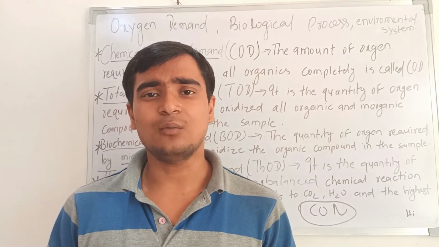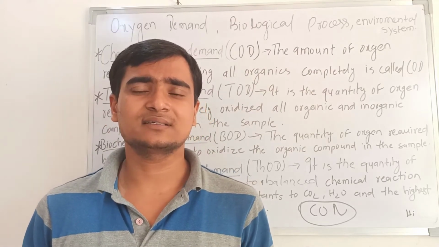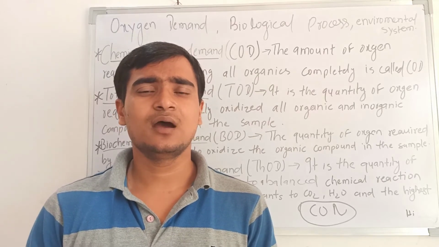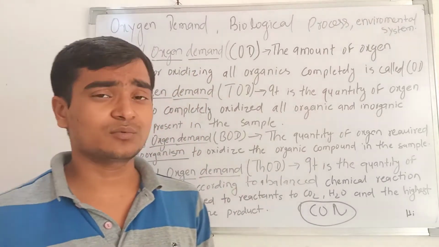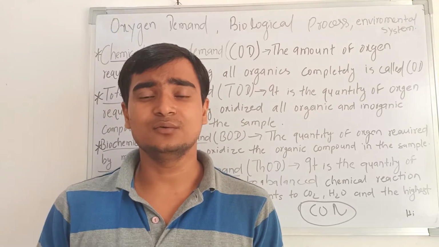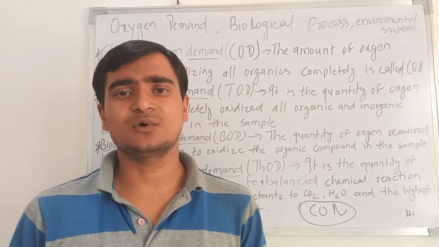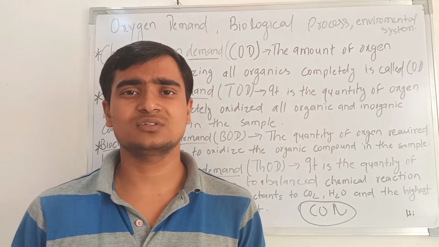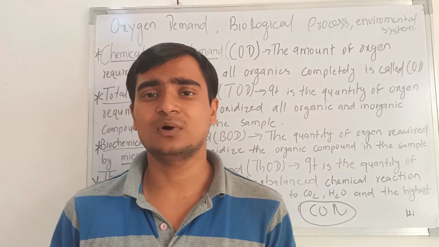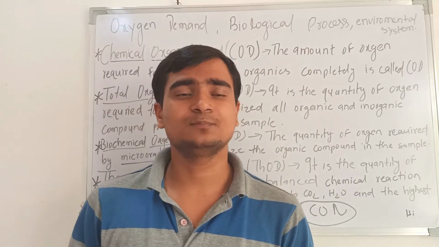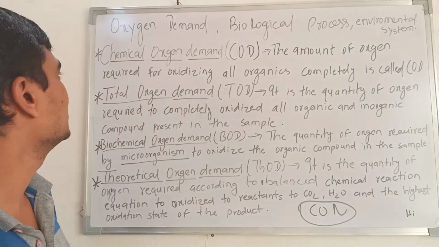So how much oxygen is needed in every chemical reaction and every process, that is in terms of TOD, COD, that means chemical oxygen demand, biochemical oxygen demand and total oxygen demand, we will read. Okay, so let's start.